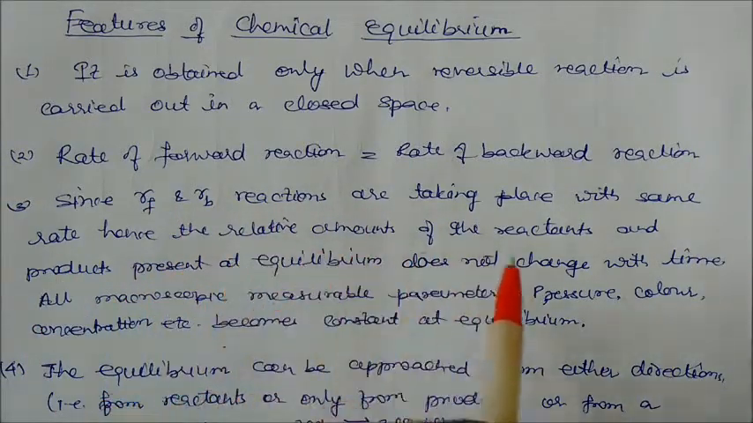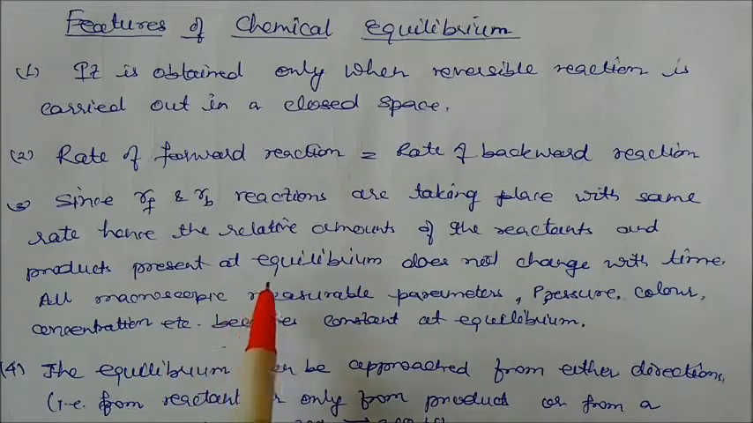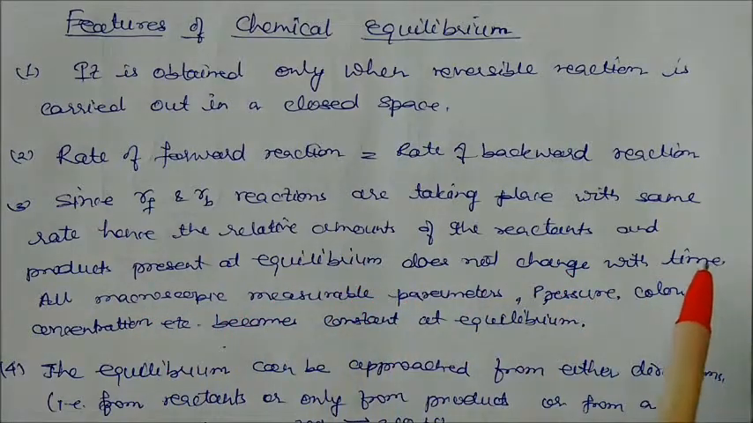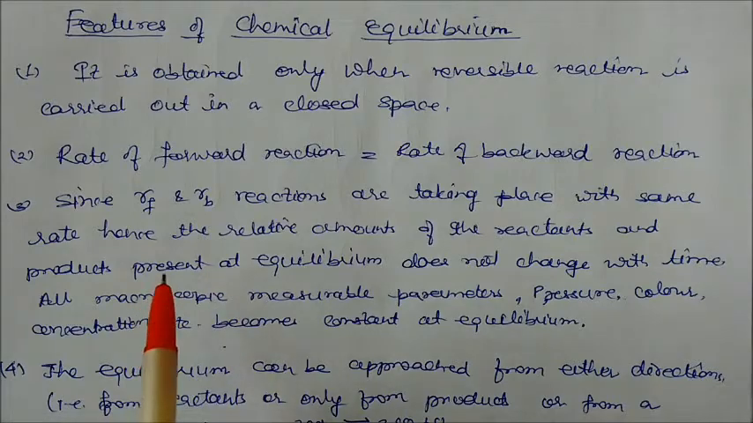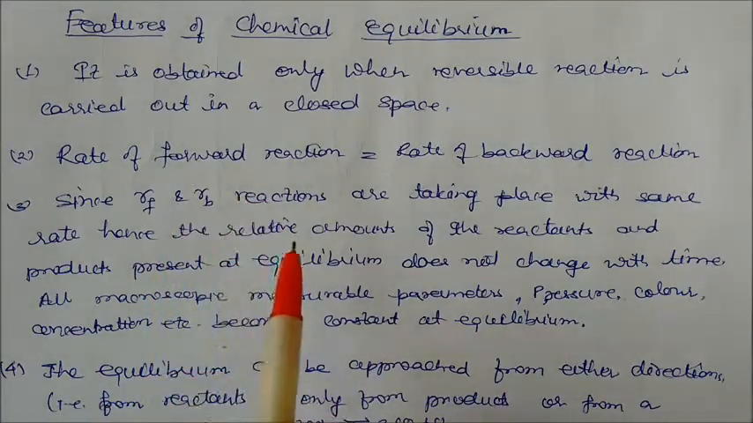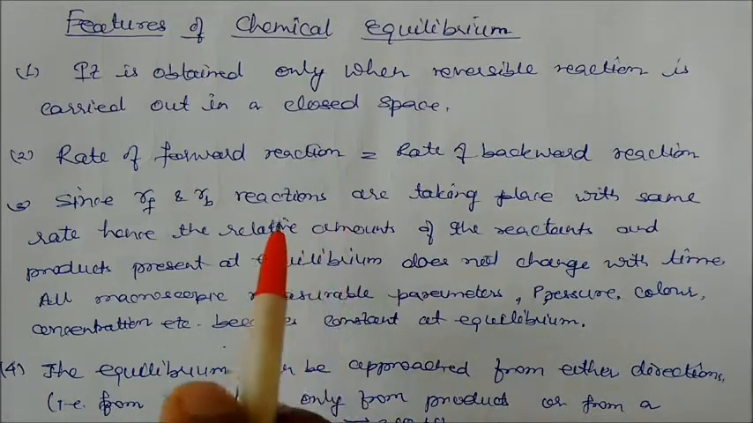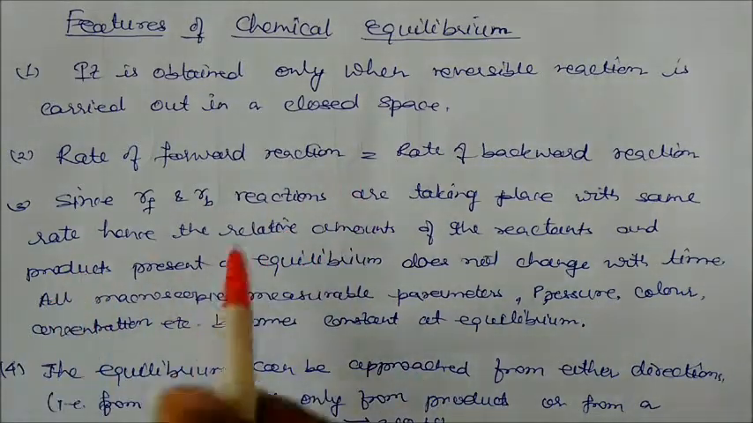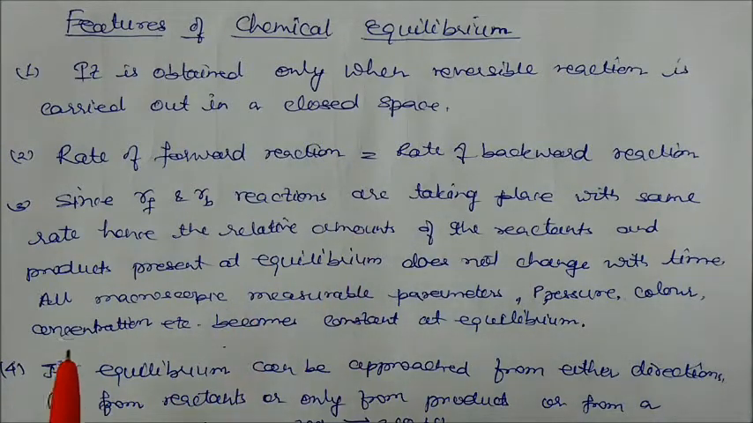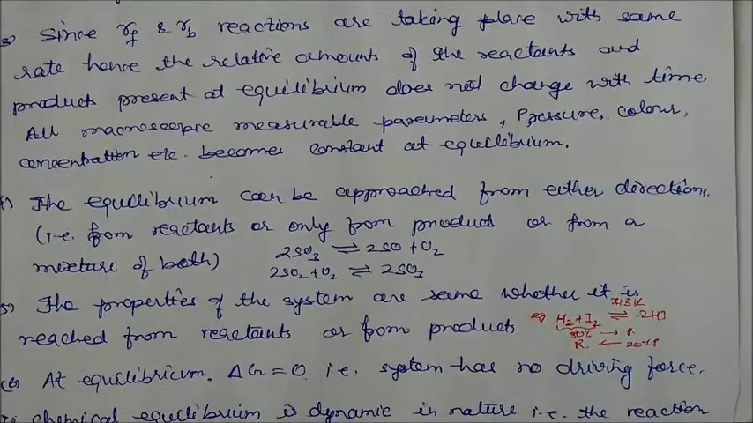The relative amount of the reactant and product which is present at equilibrium does not change with time. It means the concentration in which the reactant is converted into product will be the same, and in the same way, whatever amount of concentration is present in the product will be converted into reactant. So this is the meaning of this. Again, all macroscopic measurable parameters like pressure, color, concentration, temperature, all these become constant at equilibrium. So this is the important point which is happening at the time of equilibrium.